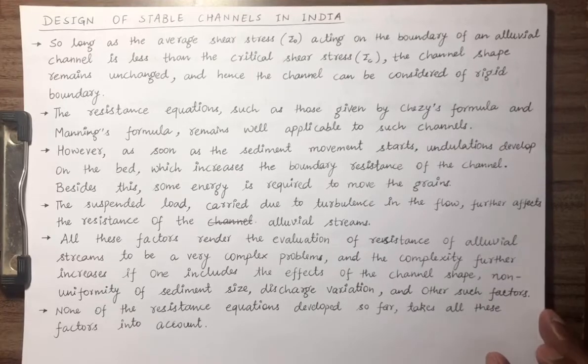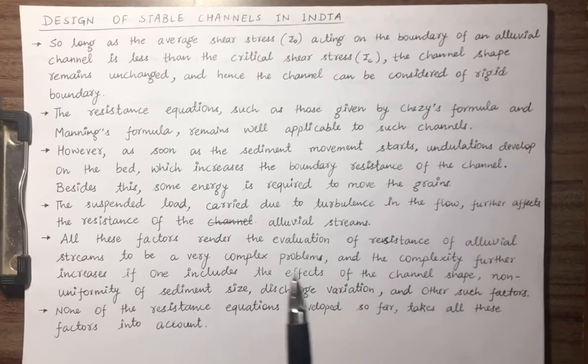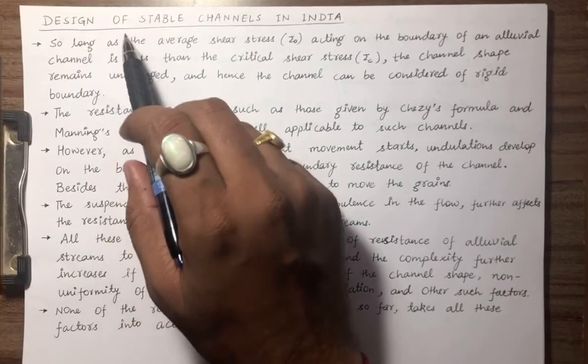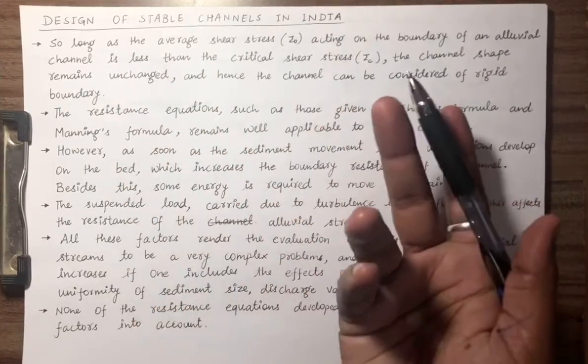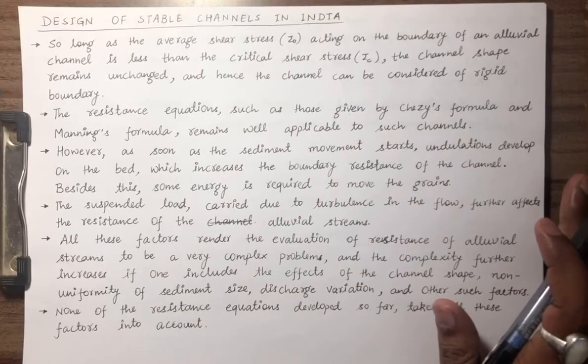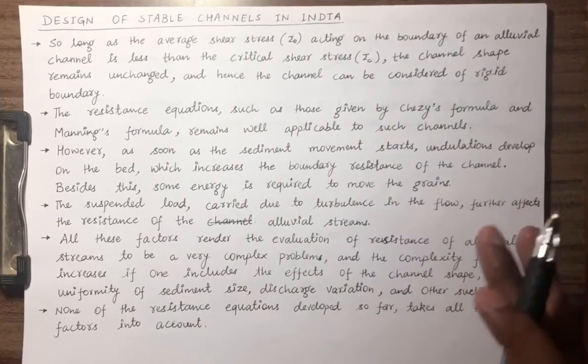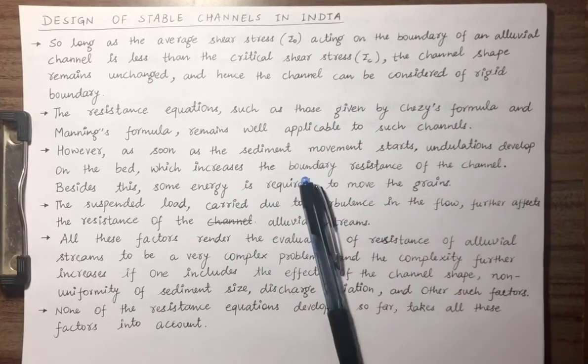Now let us see how we are going to design a stable channel in India, because in this irrigation course we will be focusing on the stable channels in India only.